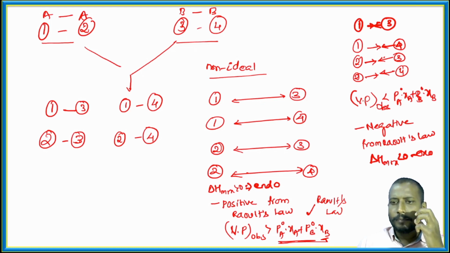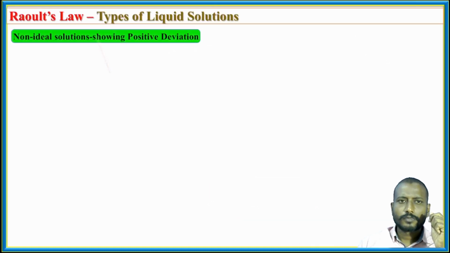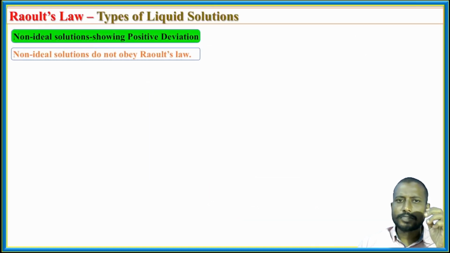So keeping in view this analogy, we proceed to discuss non-ideal solutions, non-ideal liquid-liquid solutions. The first solutions we are going to face are solutions showing positive deviation from Raoult's law. Let's move. So, non-ideal solutions showing positive deviation from Raoult's law.